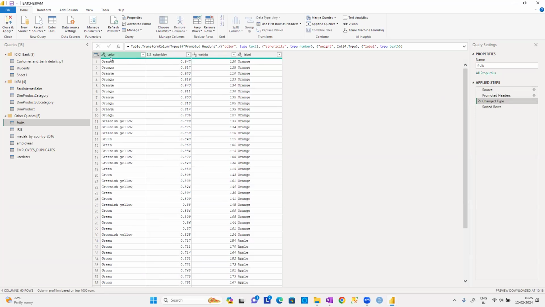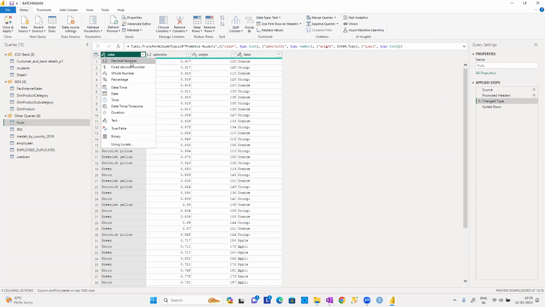Just click on this particular ABC. What does ABC stand for? It is nothing but text. What does this 1.2 stand for? 1.2 stands for a decimal number, guys. So see there, we have different types of data type.